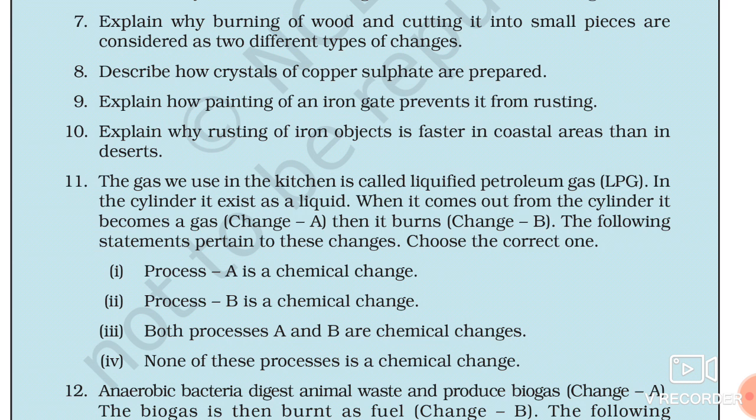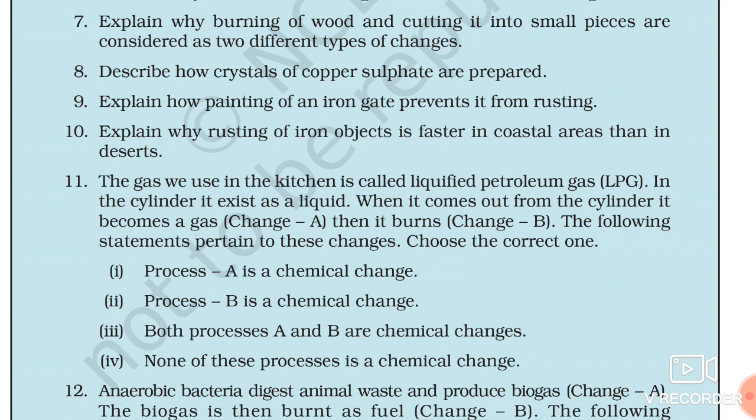That's why more formation of rust. In desert areas there is less humidity or moisture, and there is less formation of rust. Okay.